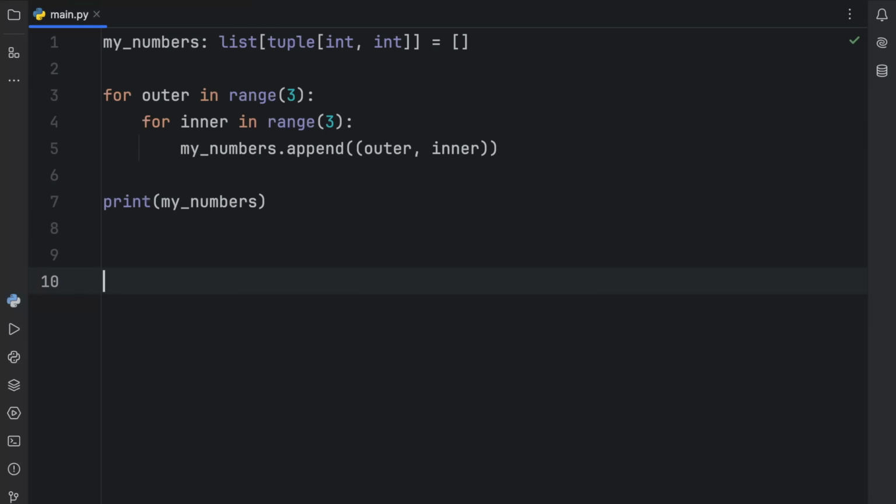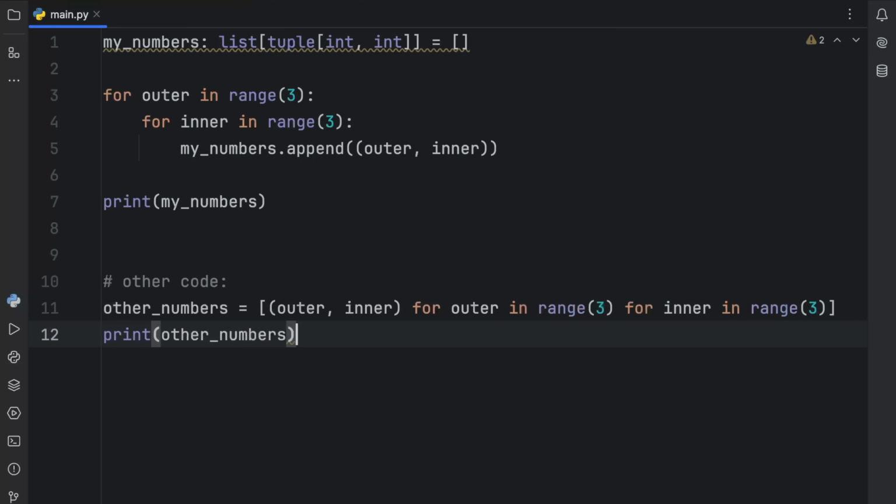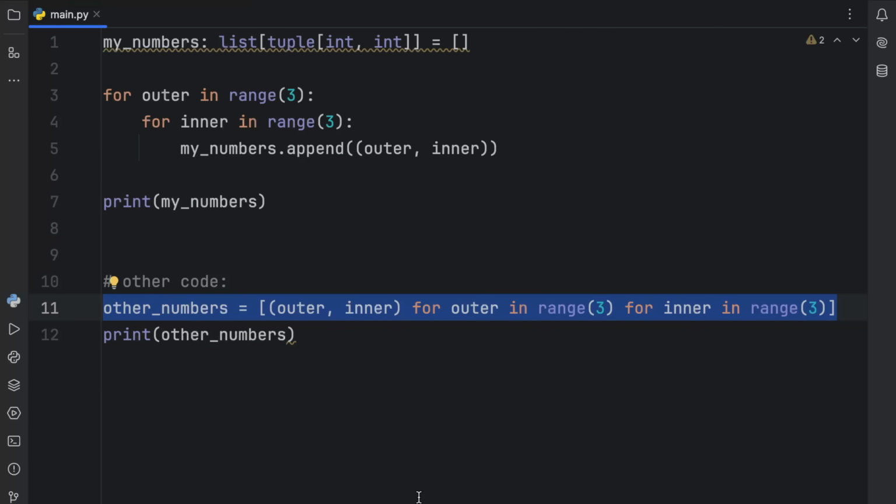But maybe someday I'm reading the documentation or I'm scrolling code on GitHub and I encounter something like this. This could be someone else's code. I mean, they don't annotate it because a lot of the code you'll find on GitHub is not annotated. Type annotations are still relatively new to Python, but still this might inspire me to find a better approach to what I'm doing, such as using a one-liner and a list comprehension as opposed to a for loop. And learning how to read this makes you a good programmer.